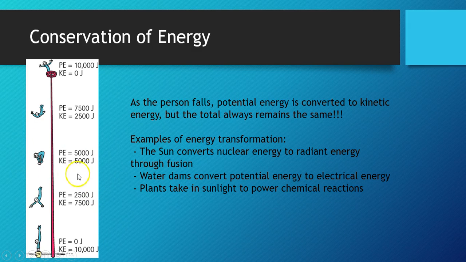Now, one thing I want to point out here is at this midpoint. At the midpoint of his fall, right, the midpoint in terms of distance, his potential energy and his kinetic energy are equal. Notice this is not the case for the velocity.